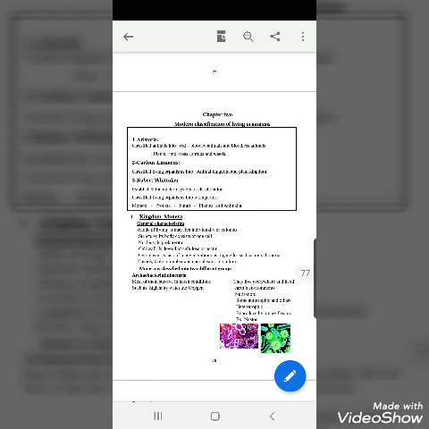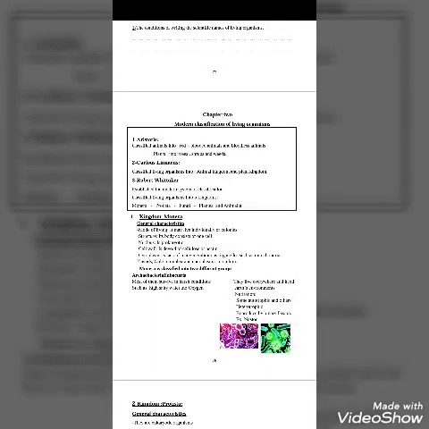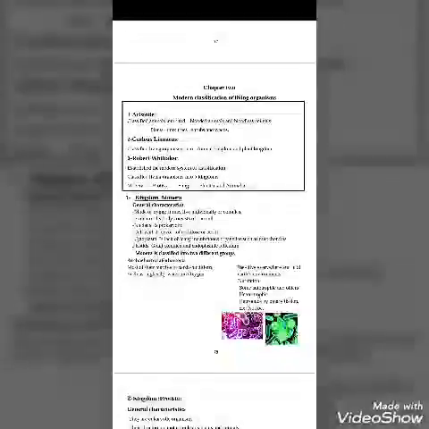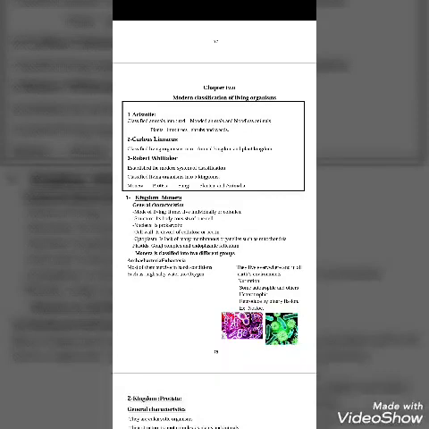Our lesson in chapter 2, unit 4, classification. The lesson is talking about modern classification of living organisms. If we are talking about classification, we know that a lot of living organisms near us, around us, everywhere, maybe plants or animals or microorganisms.